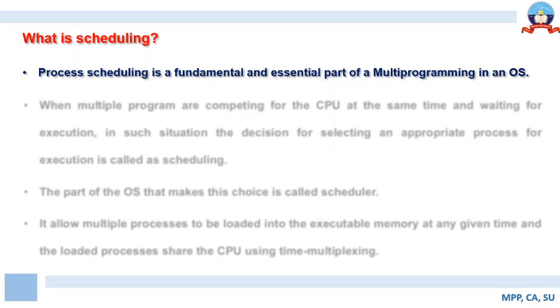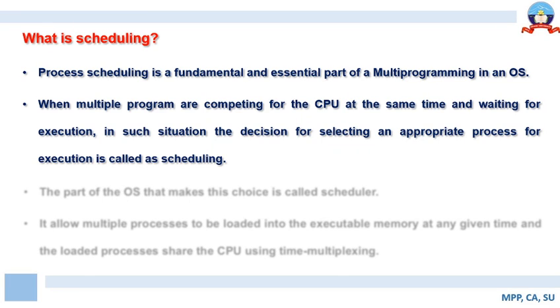So process scheduling is a fundamental and essential part of multi-programming in an operating system. When multiple programs or processes are competing for the CPU at the same time and waiting for execution, in such a situation the decision for selecting an appropriate process for execution is called scheduling.